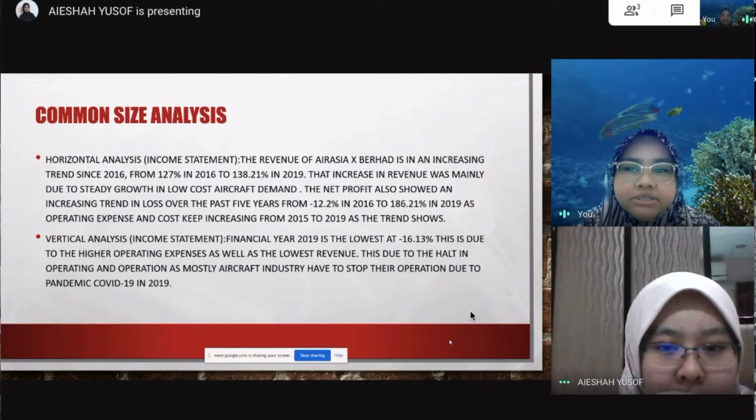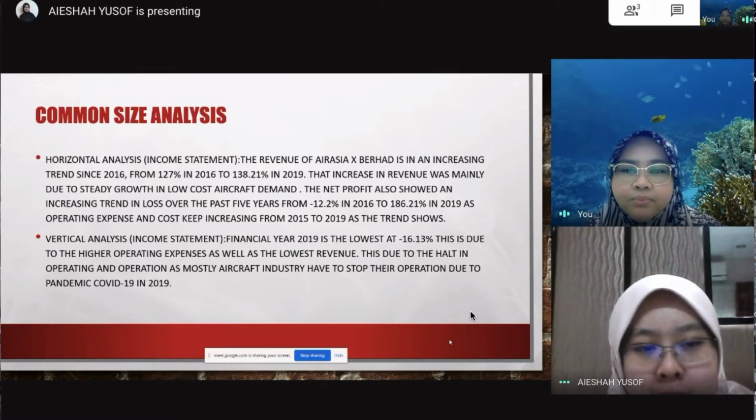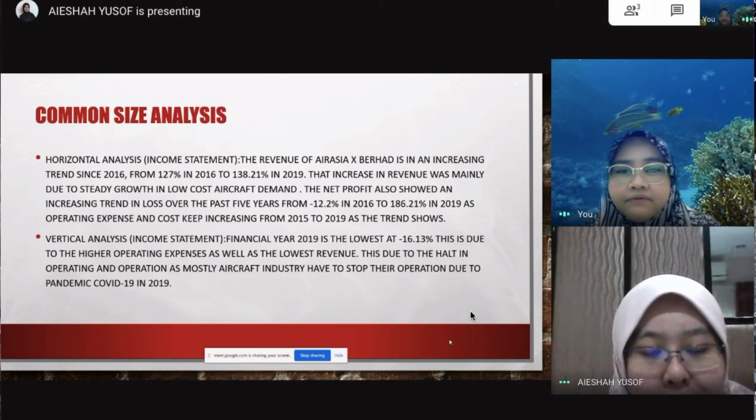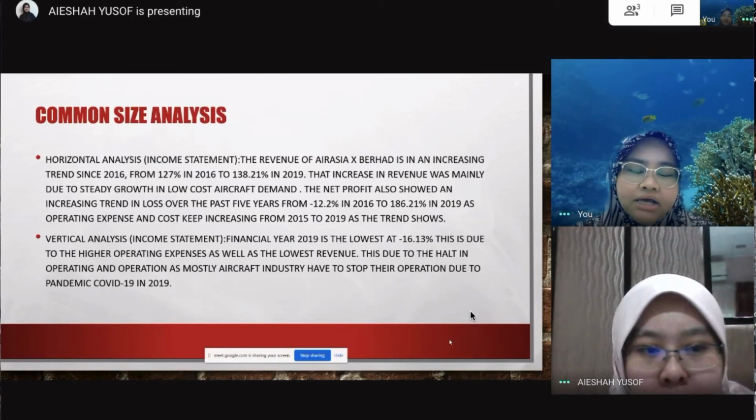This is due to the higher operating expense as well as the lowest revenue. It can also be due to the halt in operations, as most of the aircraft industry had to stop operating due to the COVID-19 pandemic in 2019.